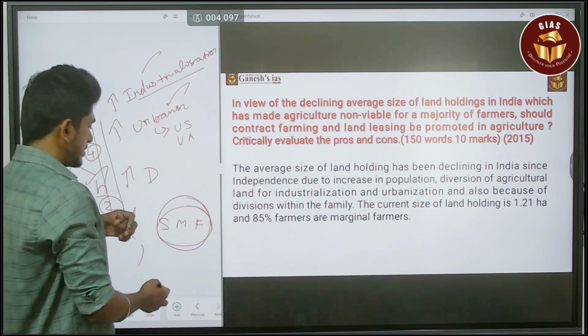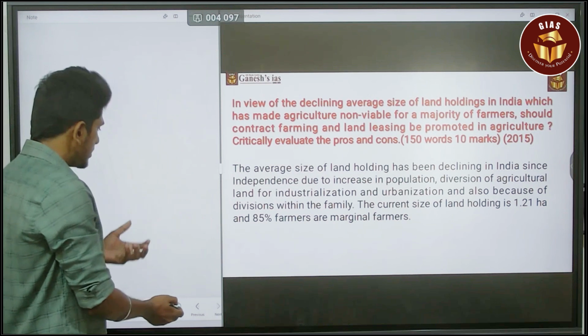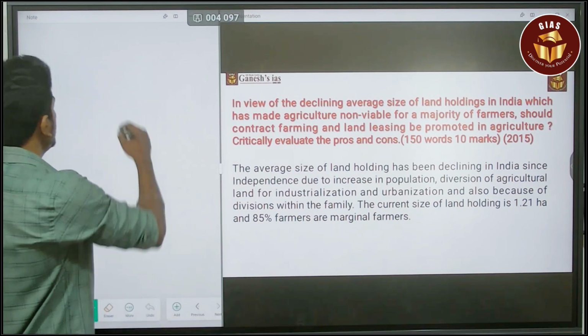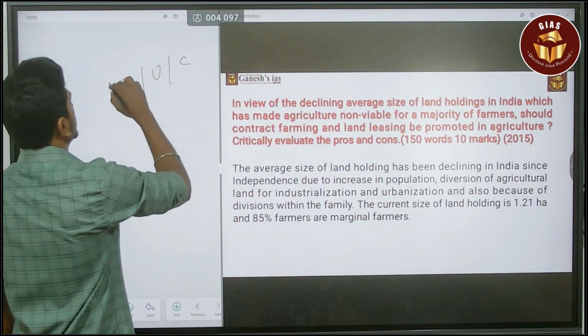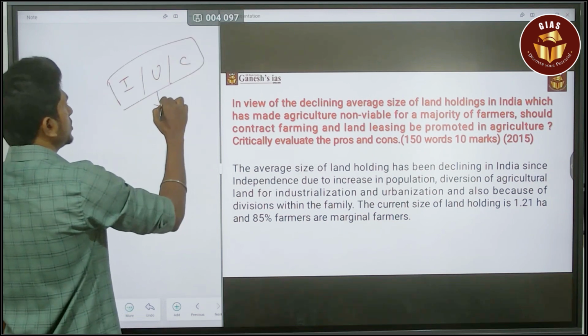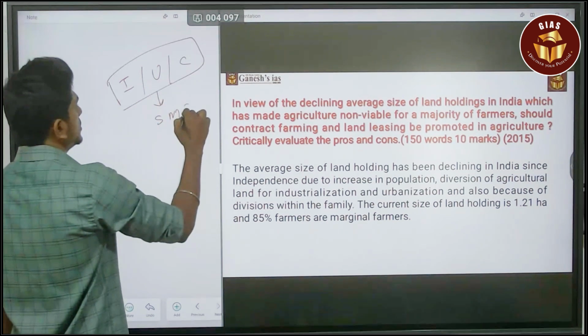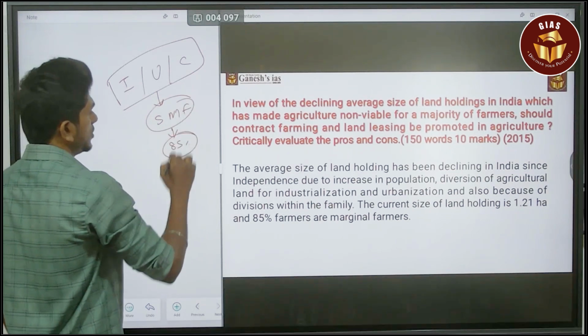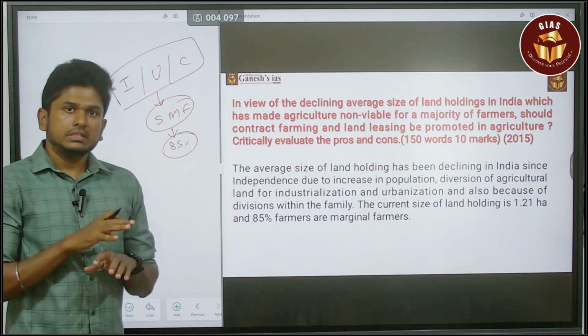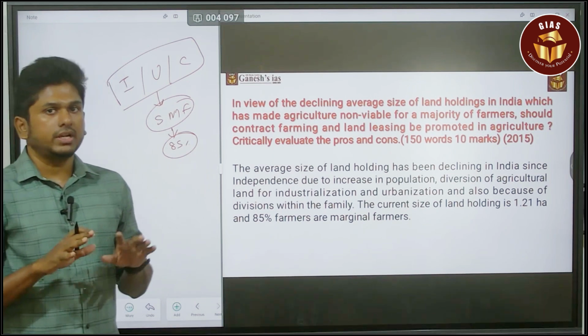I said all these things for your understanding only. You simply say that industrialization, urbanization, and the cultural factor lead to the growth of small and marginal farmers in India, and they are now 85% of India's farmers. So this is the intro. That is more than enough.